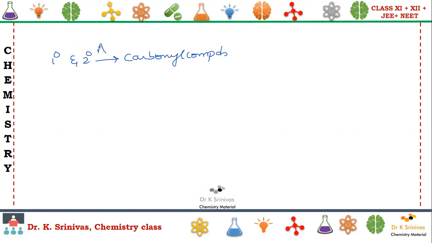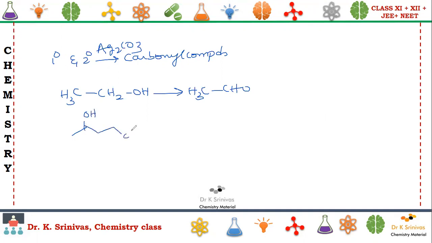Here Ag2CO3: if you have only one group like CH3CH2OH here, then it is converted into CH3CHO. But if I take a compound like this, where we see both primary and secondary alcohol, this is primary alcohol, this is secondary alcohol, whenever you have competition like this, silver carbonate Ag2CO3 will specifically oxidize only the secondary alcohol.